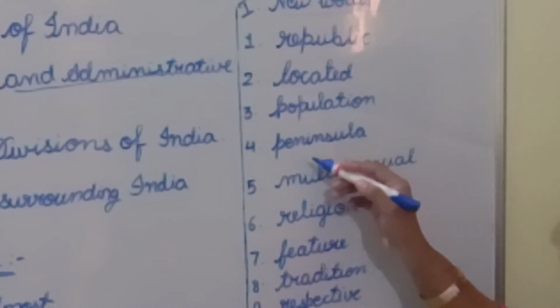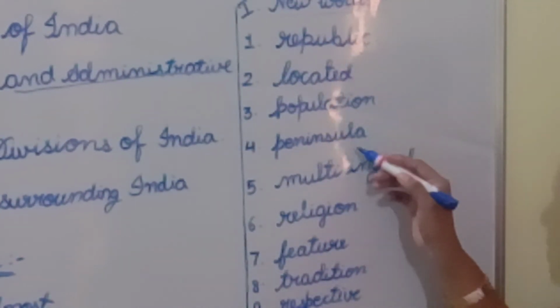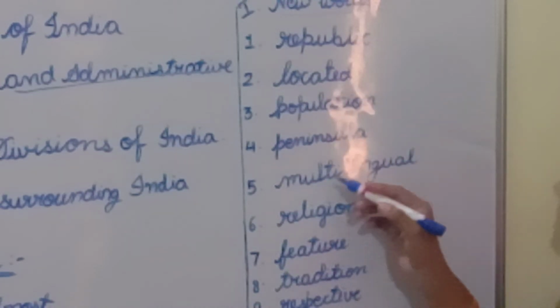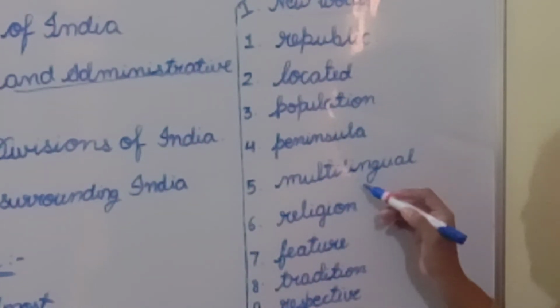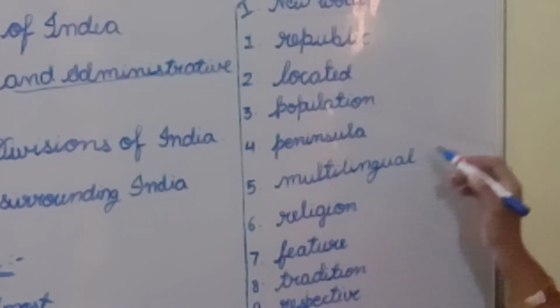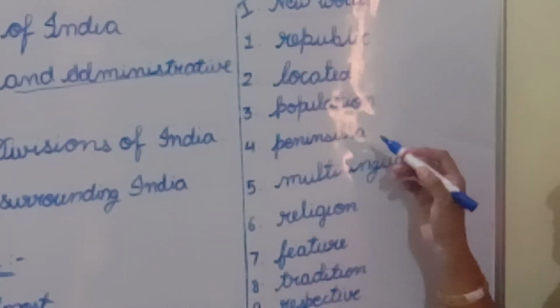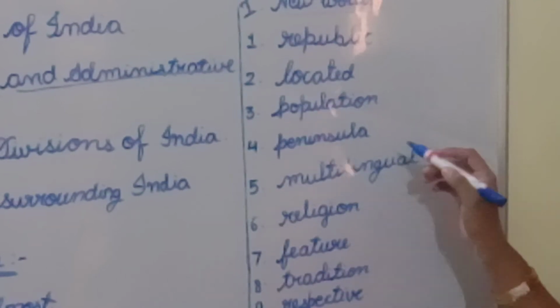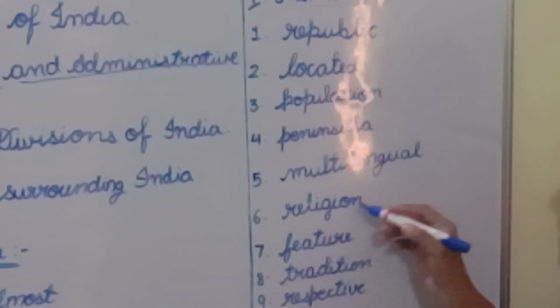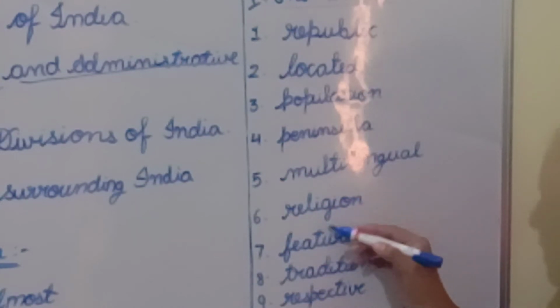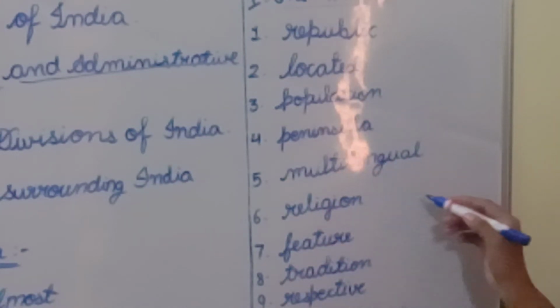Peninsula, P-E-N-I-N-S-U-L-A. Multilingual, M-U-L-T-I-L-I-N-G-U-A-L. Religion, R-E-L-I-G-I-O-N.